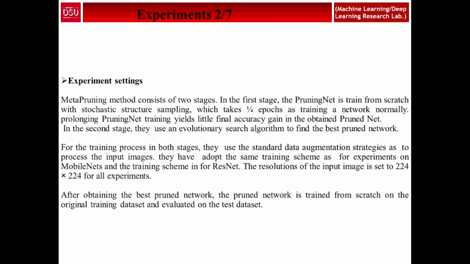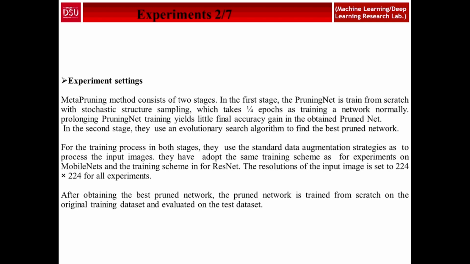Basically the meta pruning method consists of two stages. In the first stage, the pruning net is trained from scratch with stochastic structure sampling, which takes about the same number of epochs as training a network normally. And in the second stage, they use the evolutionary search algorithm to find the best pruned network. In both stages they use the standard data augmentation strategy for processing the input image.